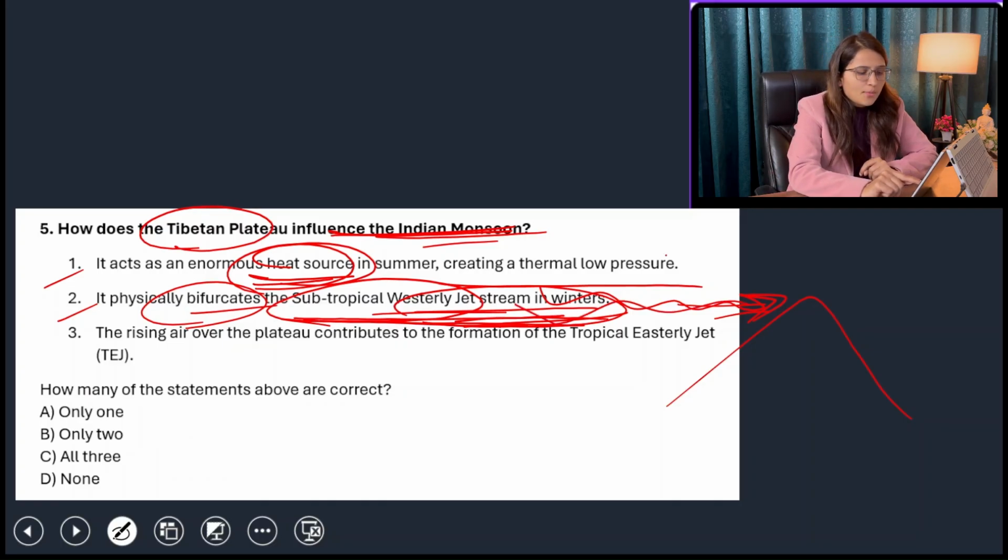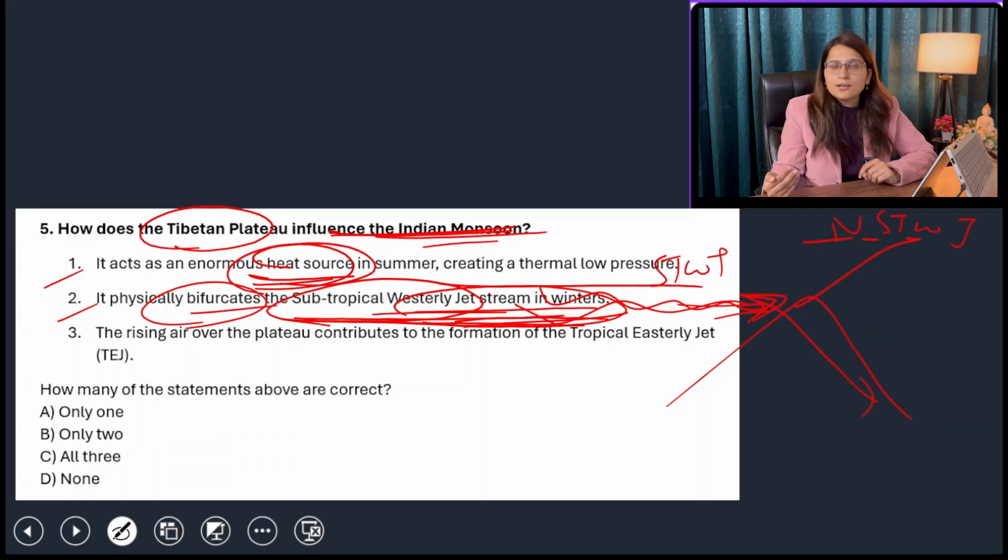One arm of the subtropical westerly jet stream will move to China as the northern subtropical westerly jet stream, and one arm will ultimately move to the Indian area. That is why we receive winter rainfall, because these southern subtropical westerly jet streams are bringing depressions from the Caspian Sea and Mediterranean Sea. So yes, statement 2 is also right.